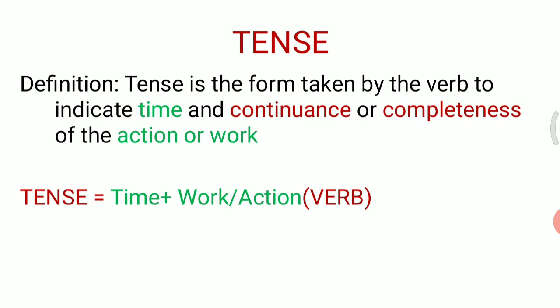It means that tense not only displays time but also talks about the continuation or completeness of the action or work. And that is why the two most important things to learn and understand tenses are time and work. So let us understand time and work separately.